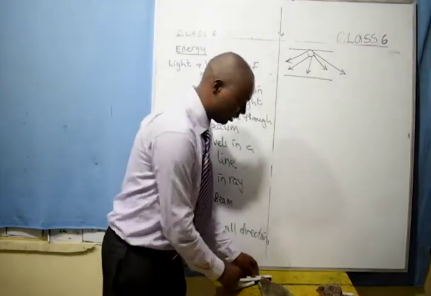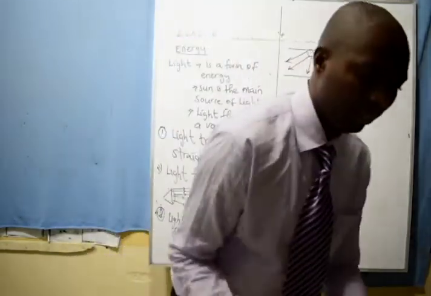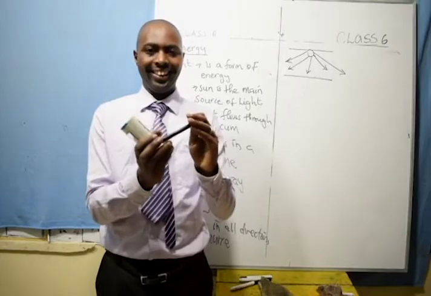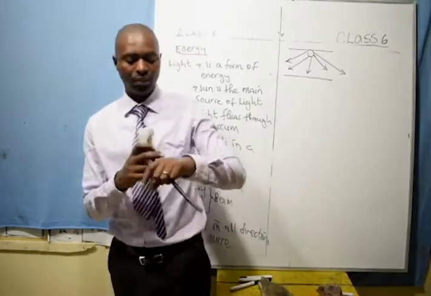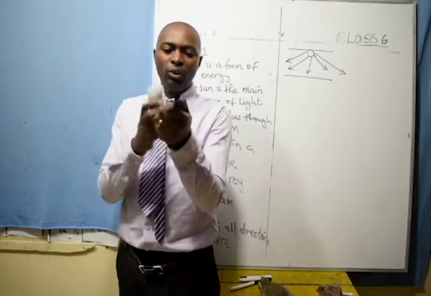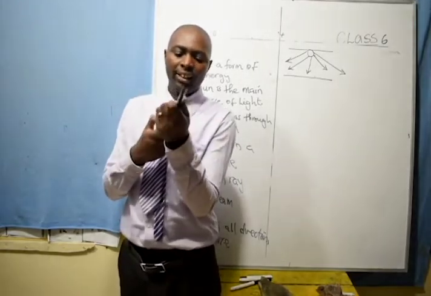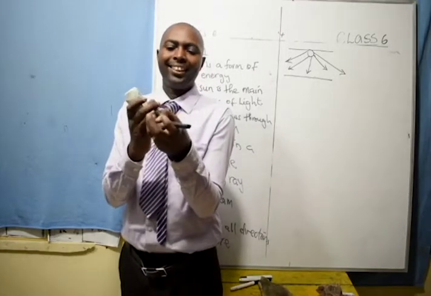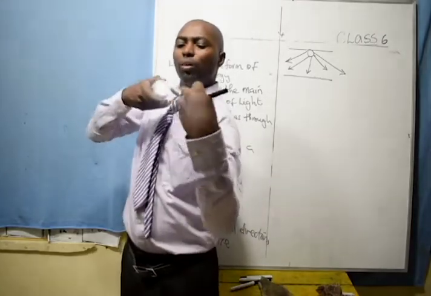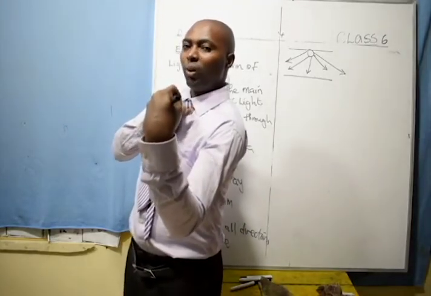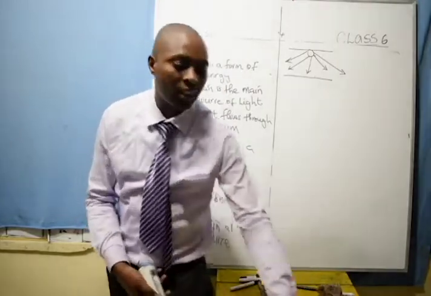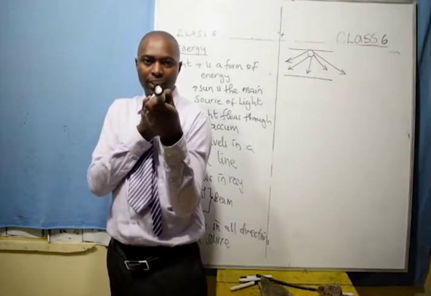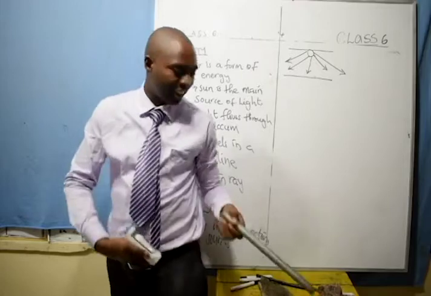I want to investigate that. I want to show you that if this is a pipe, it is hollow. The moment it is straight, and this is a source of light, if I touch you on the other side using a very straight line, you are able to see that light. But the moment I bend the same pipe, and touch you from here, it becomes difficult to see the same light. Why? Because light must flow in a straight line. This is another pipe. If I put it here, you are able to see because it is flowing through a straight line.